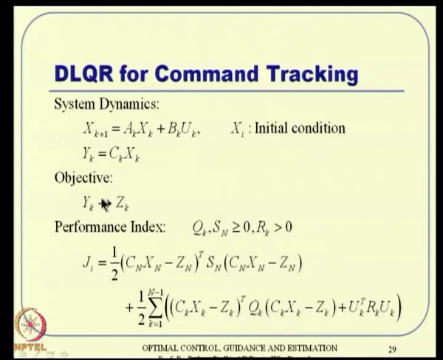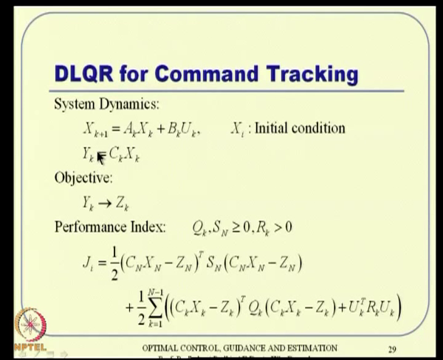Performance index can be, remember, yn is nothing but cn xn, and that should be as close to zn as possible. So, that is how we formulate a cost function. Outside the summation sign it is like this: (cn xn minus zn) transpose sn times this. In the end, this deviation has to be minimum.